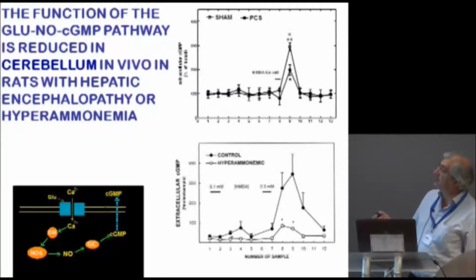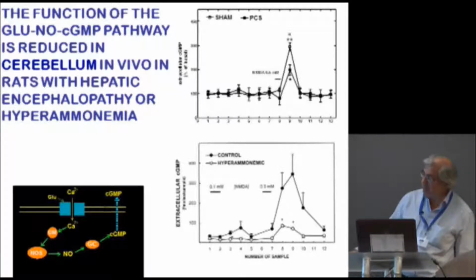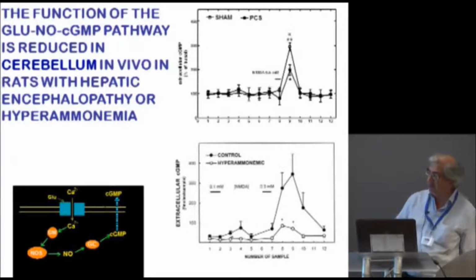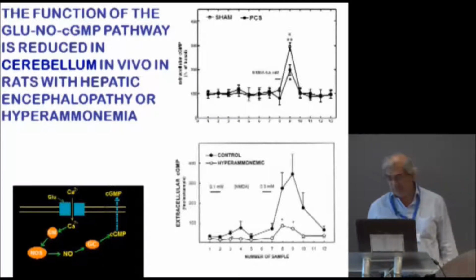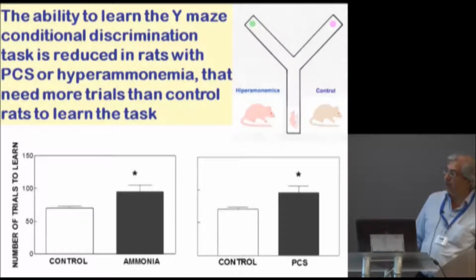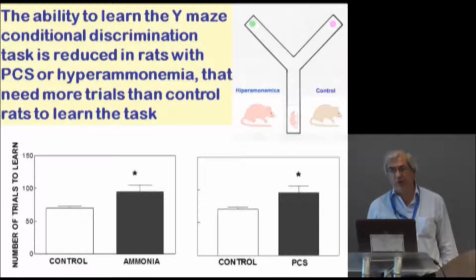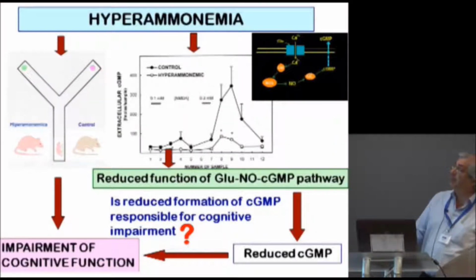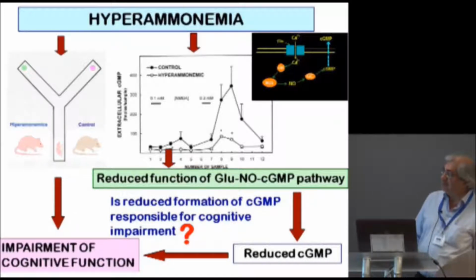As you can see here, there is an impairment of the function. This is the response in normal rats, and in portacaval-shunted rats the function of the pathway is reduced, and also in hyperammonemic rats, indicating that some step of this pathway is impaired in brain in vivo in hyperammonemia or portacaval-shunted rats. Moreover, these rats need more trials than control to learn this task, indicating that they have impaired ability to learn the task. Therefore, hyperammonemia impairs the function of the pathway and the ability to learn this task.